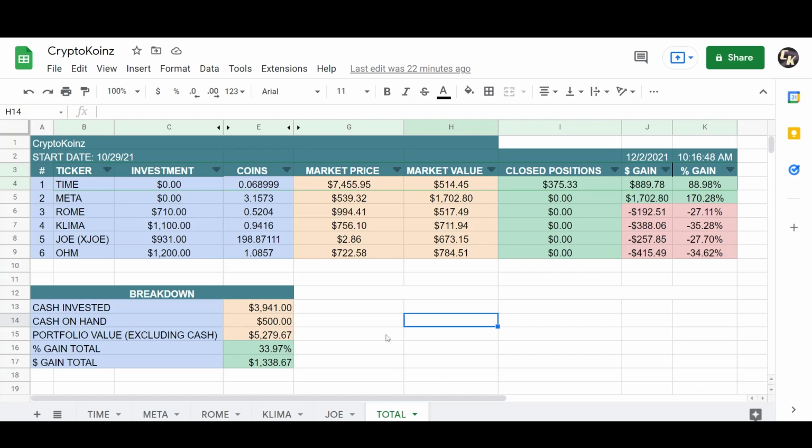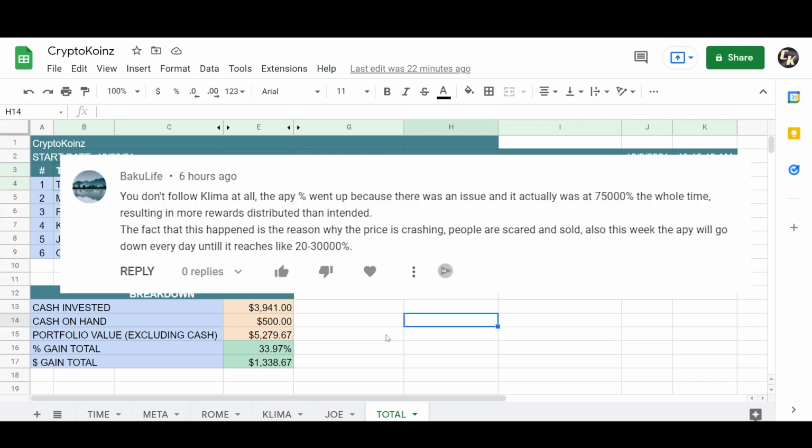Let's go over some comments and questions that are relevant to these projects. Buck Alive wrote, you don't follow Klima at all. The APY percentage went up because there was an issue, and it actually was at 75,000% the whole time, resulting in more rewards distributed than intended. The fact that this happened is the reason why the price is crashing. People are scared and sold. Also, this week, the APY will go down every day until it reaches like 20,000 to 30,000%. Thank you, Buck Alive, for the information.